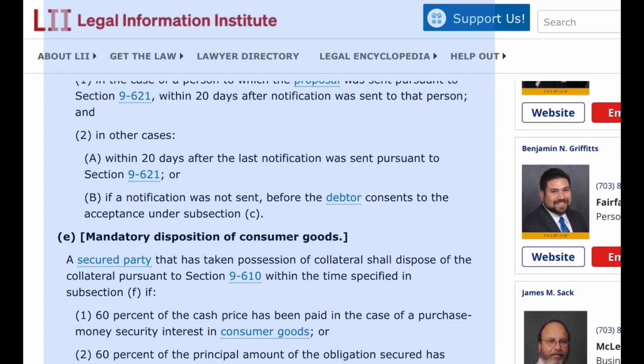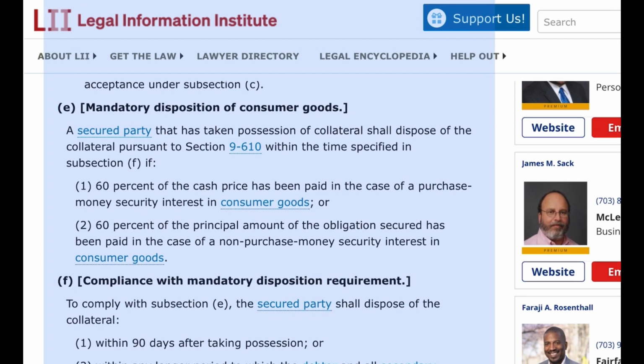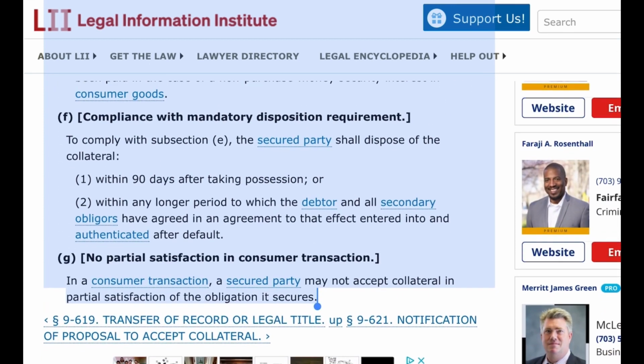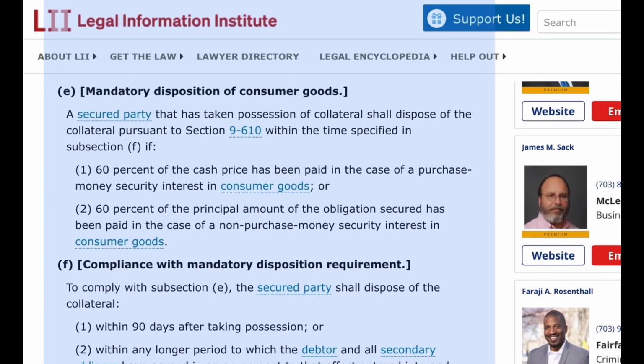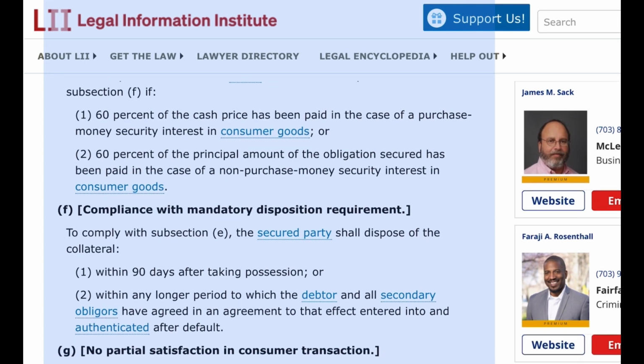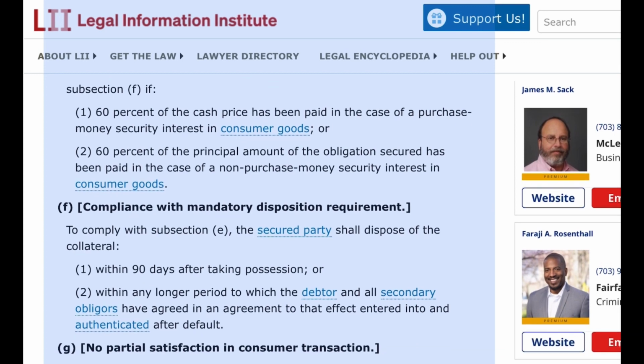E. Mandatory disposition of consumer goods. A secured party that has taken possession of collateral shall dispose of the collateral pursuant to Section 9610 within the time specified in subsection F if 1. 60% of the cash price has been paid in the case of a purchase money security interest in consumer goods, or 2. 60% of the principal amount of the obligation secured has been paid in the case of a non-purchase money security interest in consumer goods.